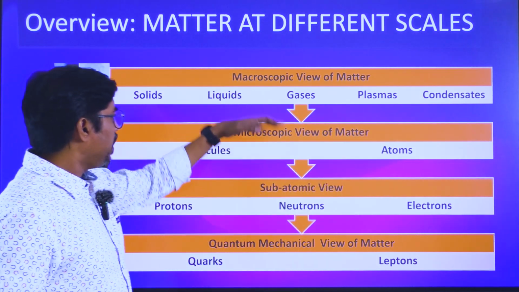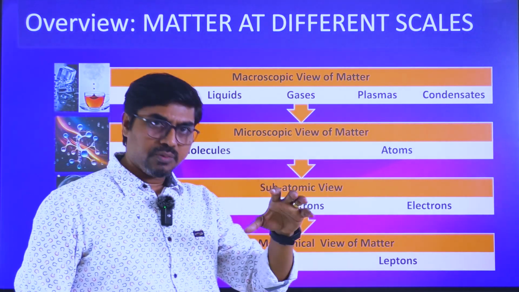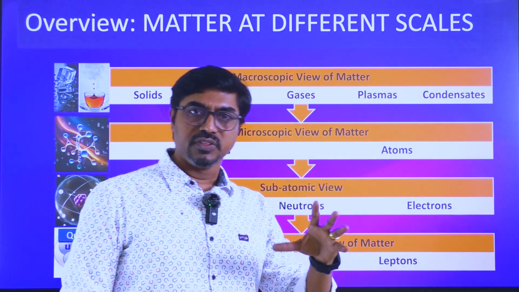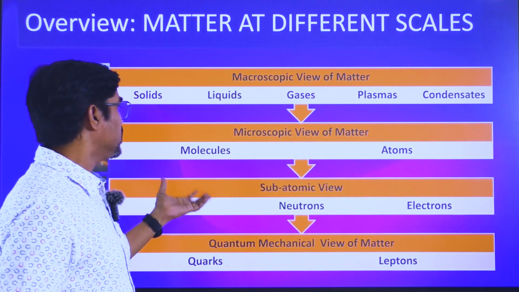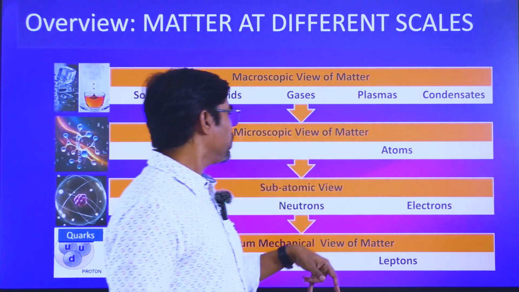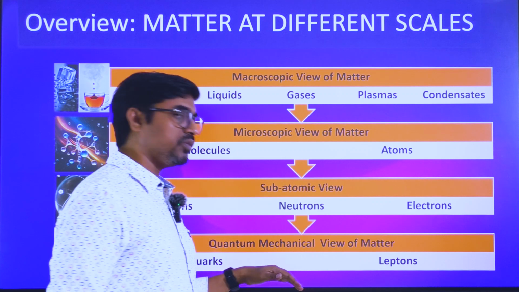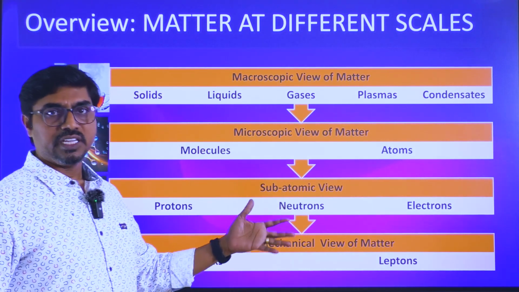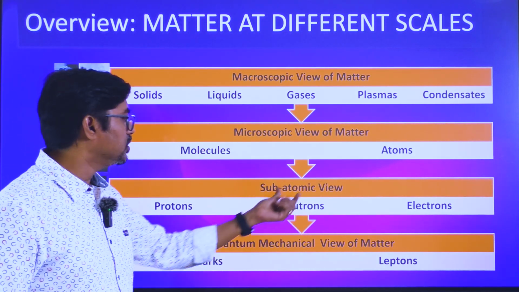And then at the microscopic view, when you go into the microscope and try to observe them, you don't see them as a continuum, you see them as molecules and atoms, like DNA is a molecule. Atoms are the subparts of a molecule. And if you go further down, you need to do some high-level experimentation to identify protons, neutrons, and electrons.